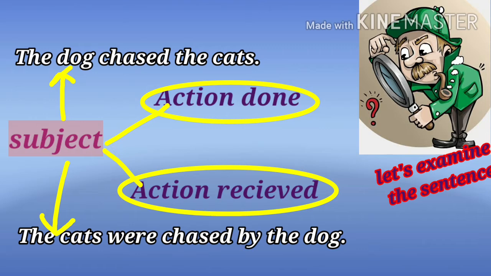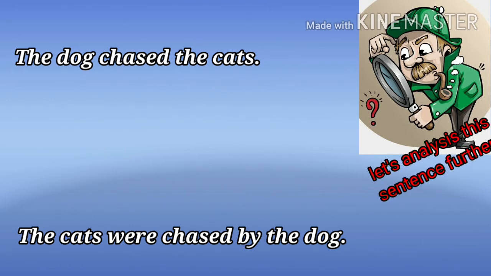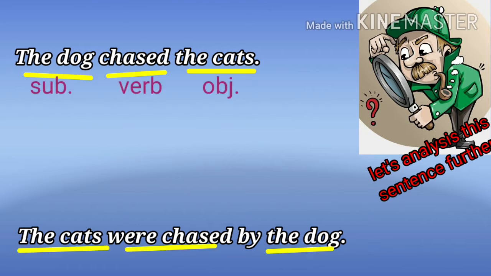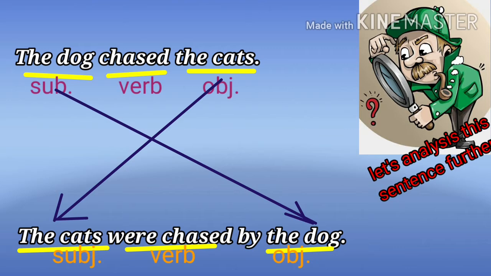Let's analyze these sentences further. The dog chased the cat. The cat was chased by the dog. Here, in the first sentence, the dog is the subject and the cat is the object. It is an active sentence, where the dog, the subject, performs an action. Similarly, the dog plays the role of object in the passive sentence.